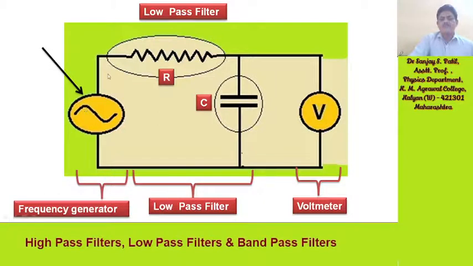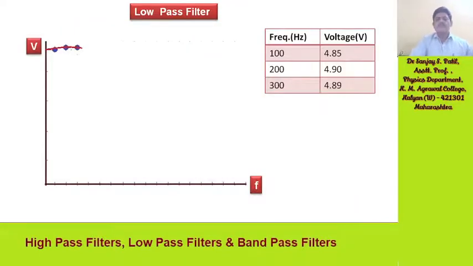Whatever frequency we provide to this circuit, the voltage we get is measured with the help of the voltmeter connected here. That output will be measured with this voltmeter. And further, let us see what values are coming from the voltmeter.